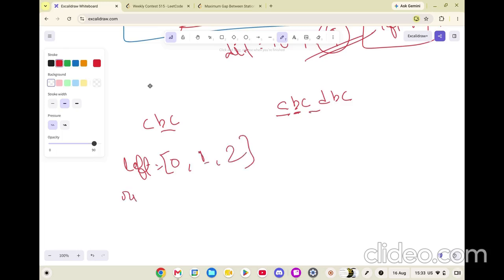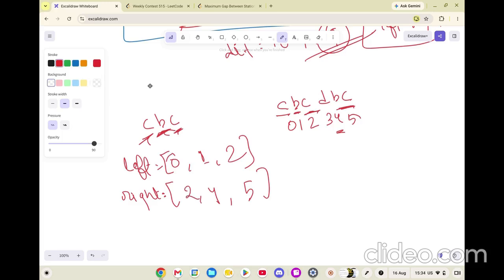And 2. For the rightmost value, the rightmost C where you can place it is this: 0, 1, 2, 3, 4, 5. So you can place it at 5. Rightmost B where you can place is 4. And rightmost C where you can place is 2. Now the problem is leftmost 0 and rightmost of B, which is 4. So the difference is 4.